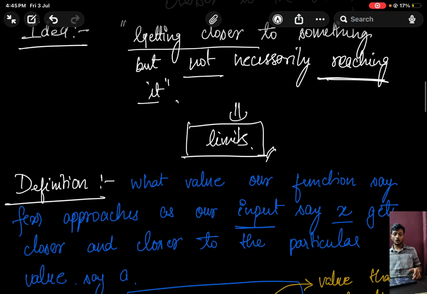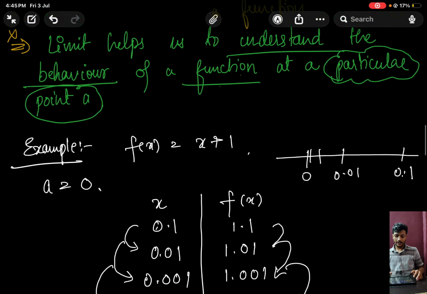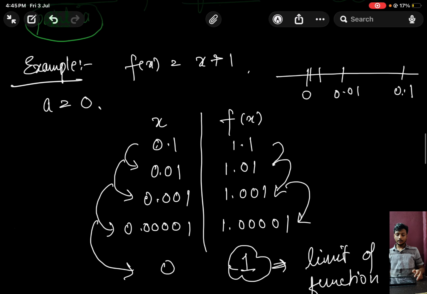So did you get the idea? The idea here is, limit actually helps us to understand the behavior of a function better at a particular point. Okay, so if we take a particular point and we want to see how this function behaves at that point, what we do is feed some closer values near to that point, and we see how this f of x is approaching, or how this f of x is behaving with respect to those neighborhood points.